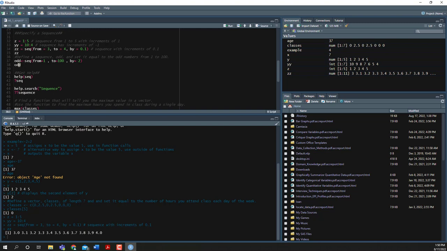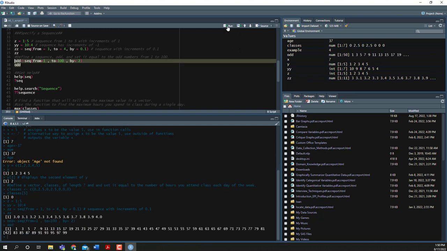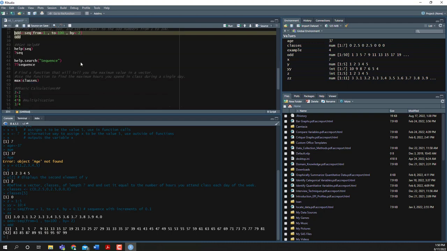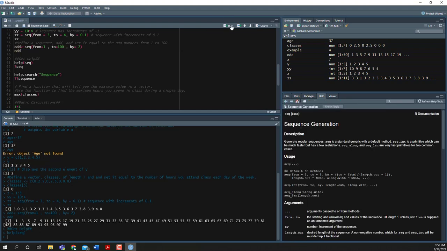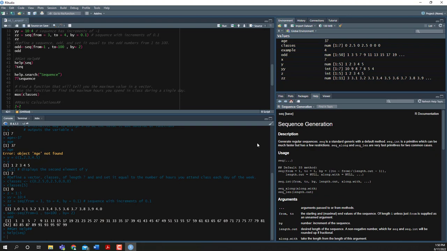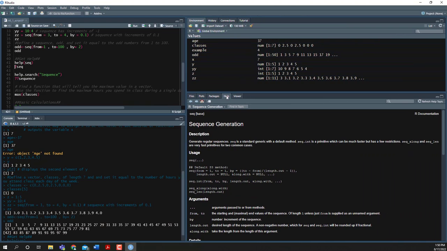Here's another example. We could have a sequence of odd numbers. So we get our sequence of odd numbers. Here, using that sequence function, we're going to go from 1 to 100 by increments of 2. If we wanted to get help with our different functions, notice our function name here is seq. So we could call help and put seq inside of it. This is using the help function. And you'll notice that when we run this, the help window down here in the bottom right opens up.